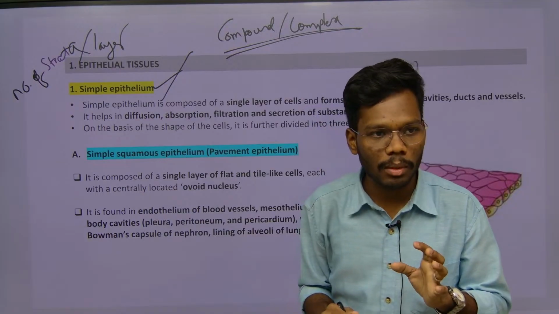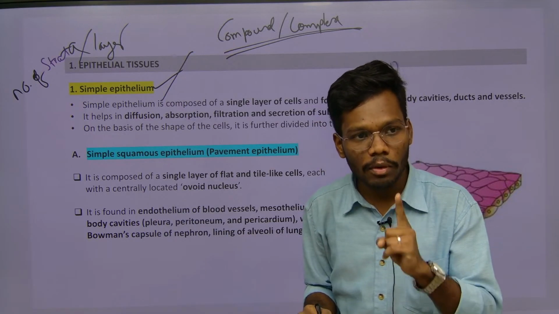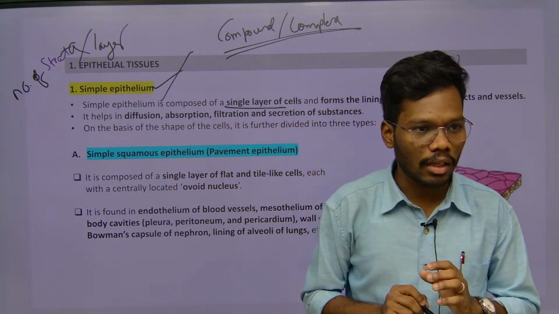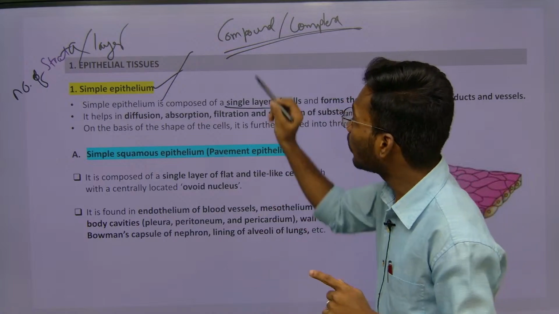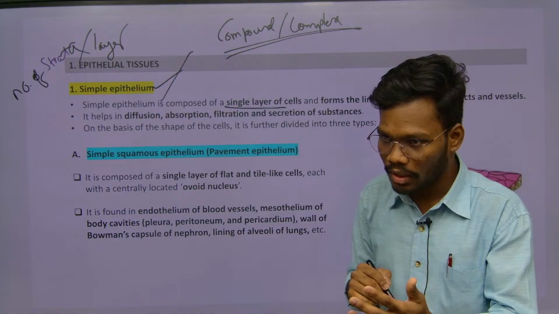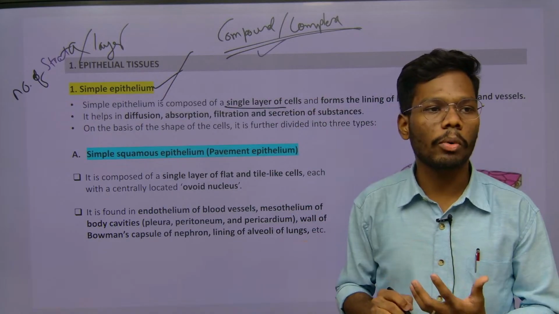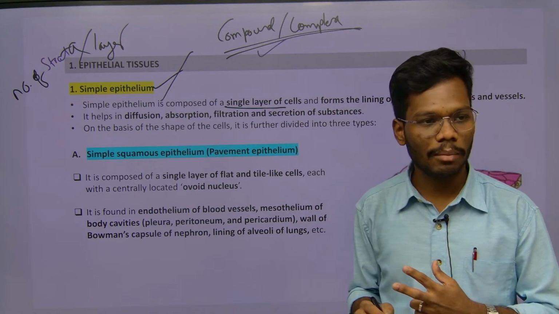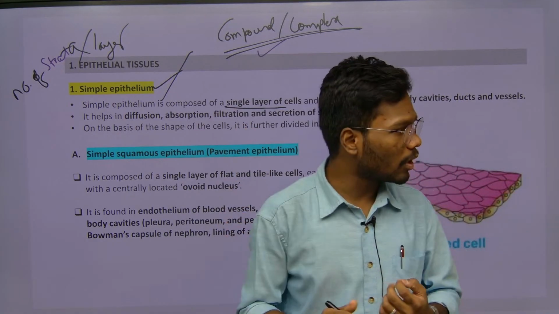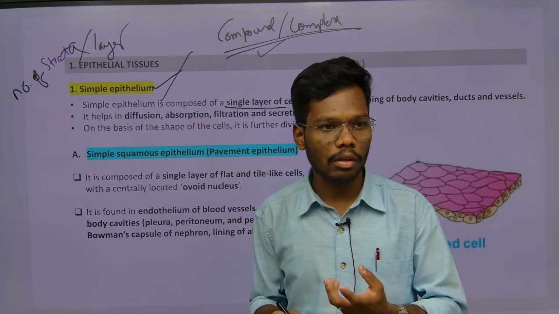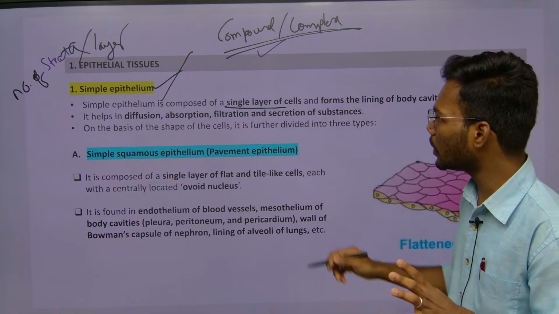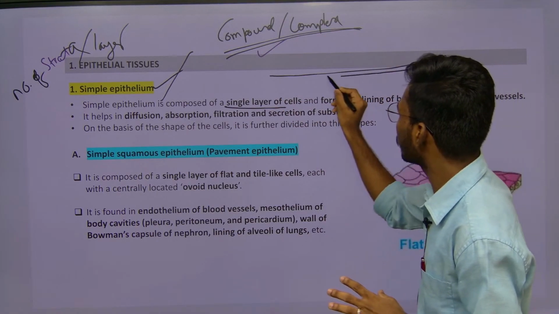Sir, what is simple epithelium? If the layer is made up of only a single layer of cells, then it is called simple epithelium. If the layer is made up of two or more, multiple layers, then it is called what? Compound epithelium. Simple epithelium is made up of a single layer, compound epithelium is made up of two or more cell layers, right?